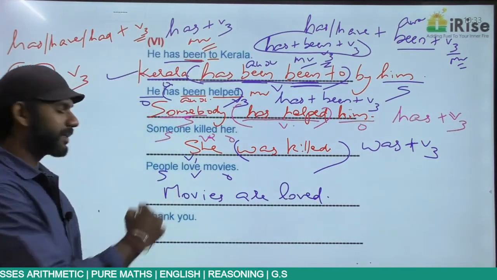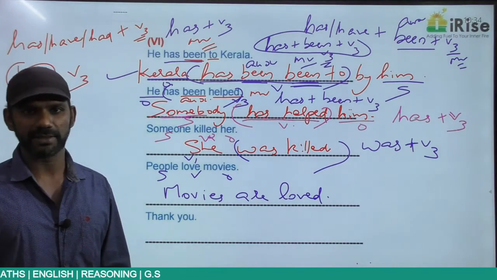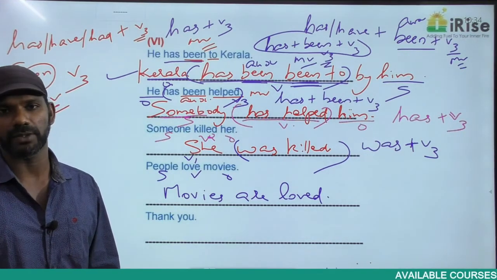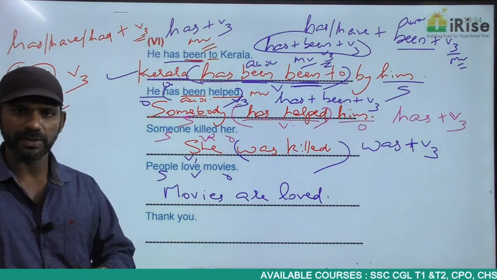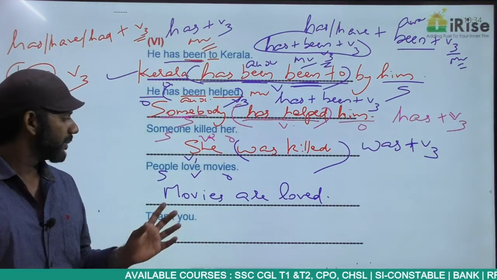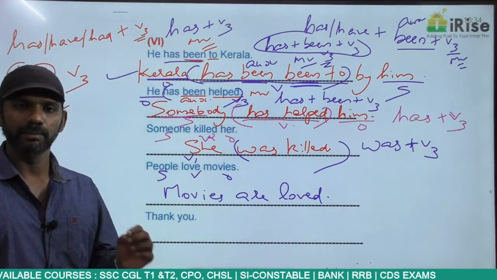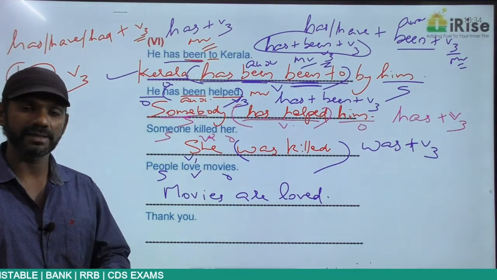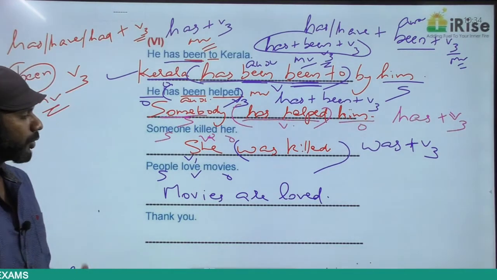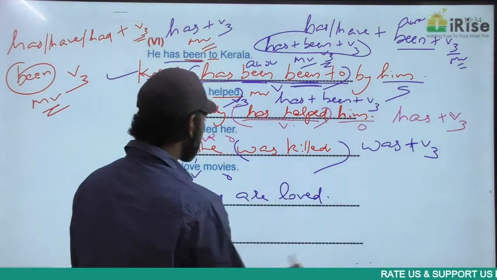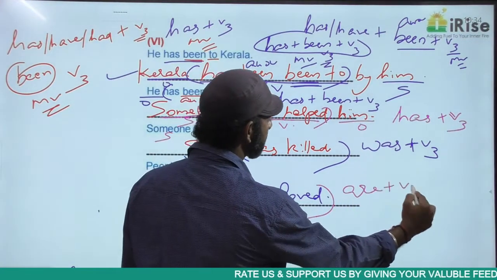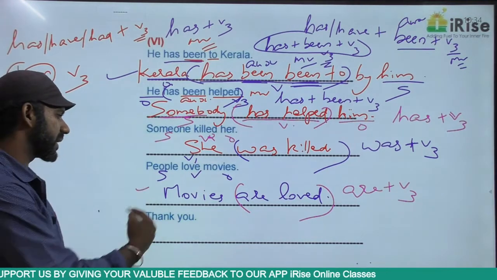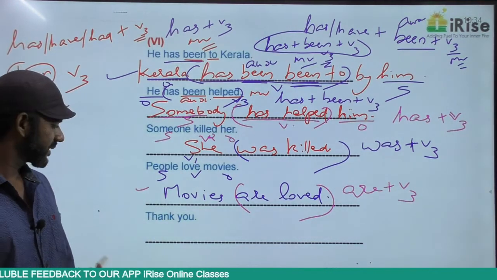Enough. People means all people, a general subject. So in the active voice, the subject is general, so the general subject is not required in the passive voice. Now, movies are loved by people. It's correct to say. It's not required, but nothing wrong in mentioning. Movies are loved by people, correct? Movies are loved, correct. But the better option here must be movies are loved, because people is a general subject which is not required in the passive voice. Movies are loved. Are loved is are plus V3, nothing like are plus V2. And are plus V3 is simple present passive voice. Grammatically correct. Getting it? Come, next one.